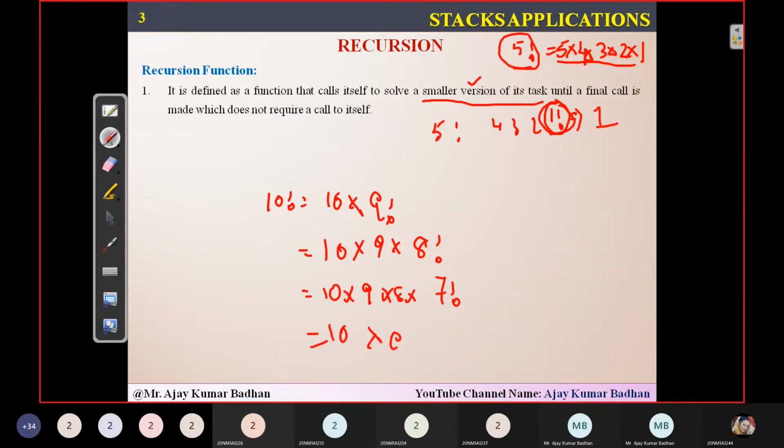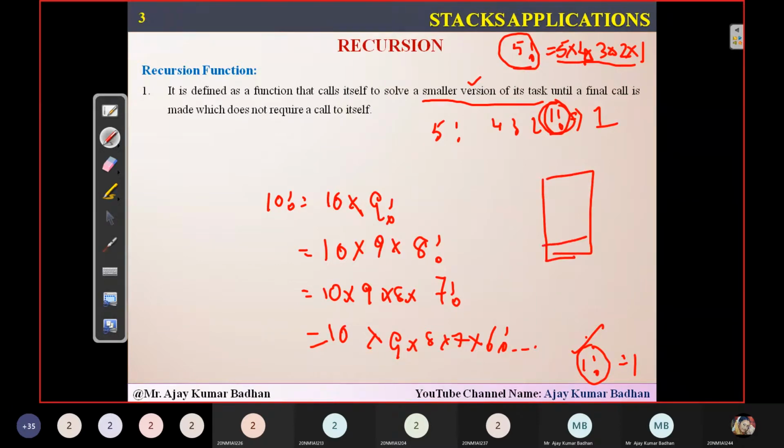So again 10 into 9 into 8 into 7 into 6 factorial, and so on, until it becomes 1 factorial. And you know that 1 factorial is equal to 1. This is small enough that you can simply return it, and then it will go in reverse order. What I mean to say here is that within this particular stack,